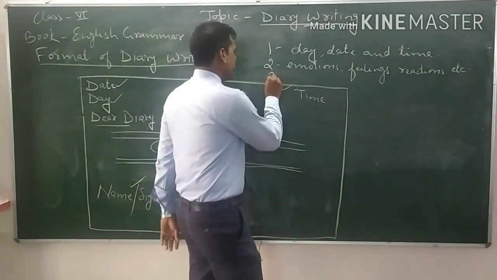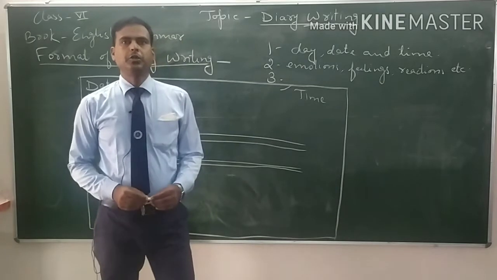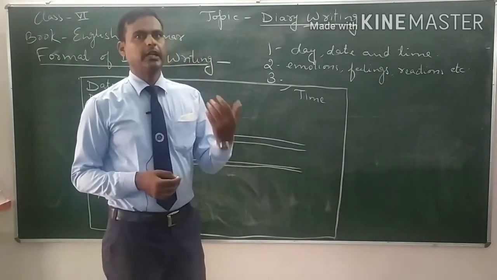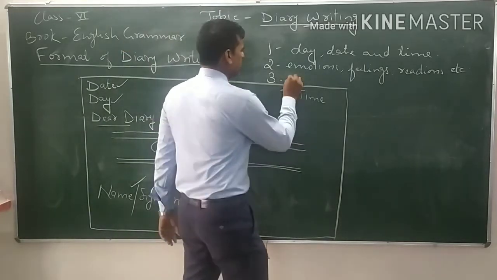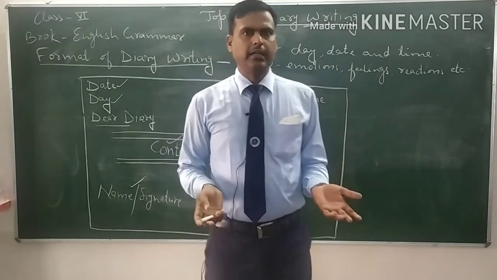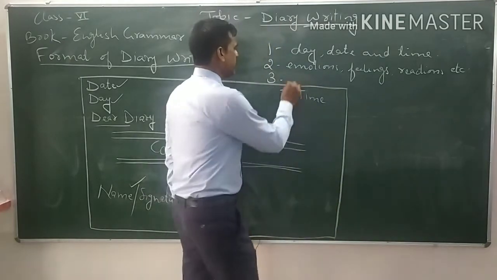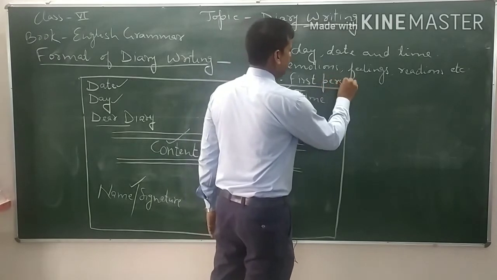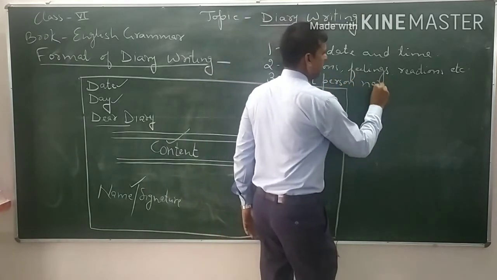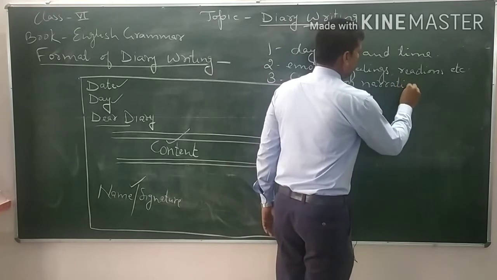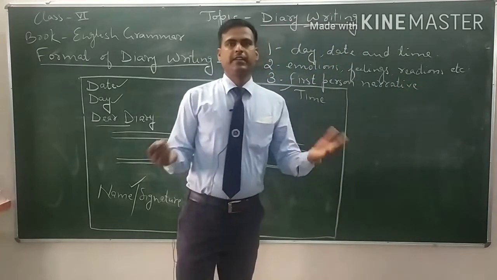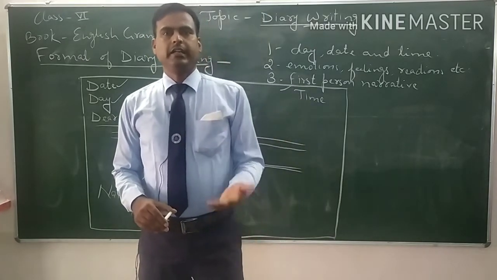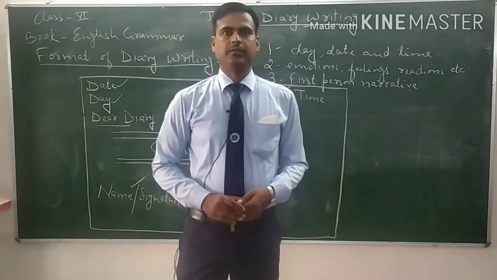And you must write your diary in the first person. In a general diary, you should write in first person narrative. Your diary should be a first person narrative. It is not always a must, but it should be. A basic diary includes first person narrative.